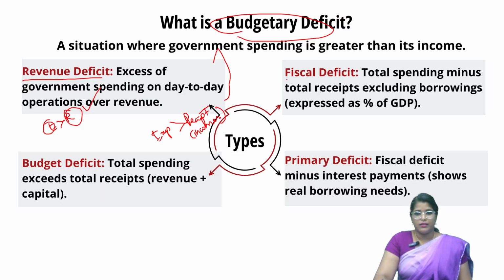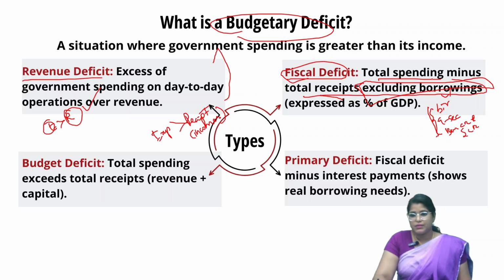When it comes to fiscal deficit, it is total spending minus total receipts excluding borrowings. So we exclude all the bilateral borrowing and other borrowings like GSEC, and borrowing from banks like CRR and SLR. All the borrowings will be subtracted from the total spending minus total receipts, within the total receipts except borrowing. When we subtract these two things, we get the fiscal deficit. This is usually expressed as a percentage of GDP.